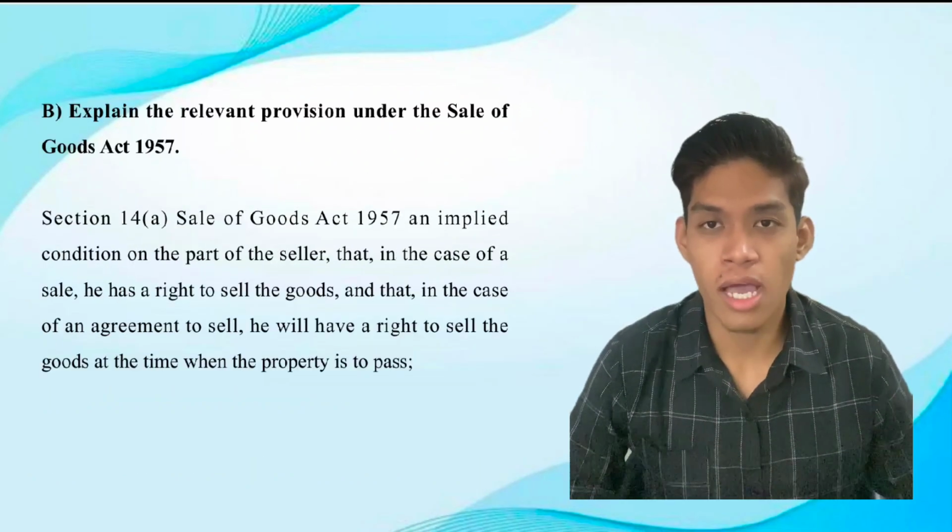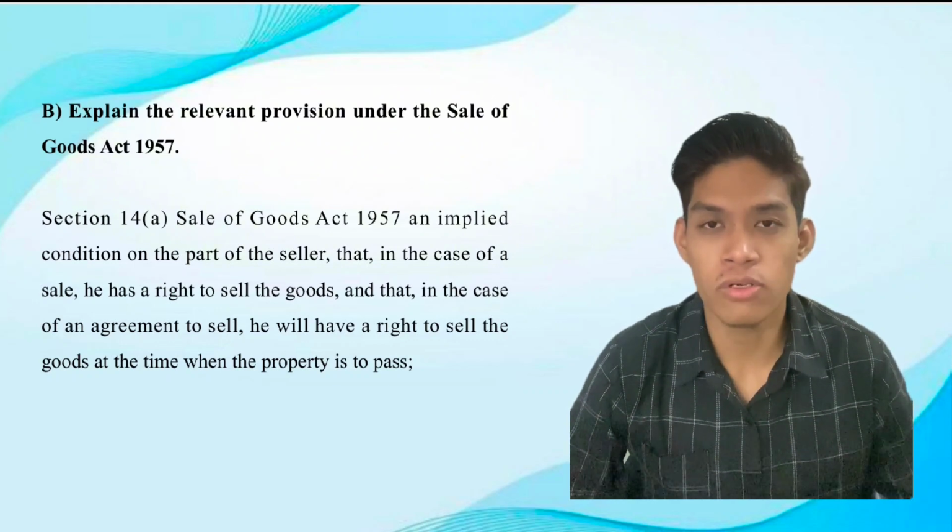Then the question is to explain the relevant provision under the Sale of Goods Act 1957. My answer is section 14(a) Sale of Goods Act 1957, an implied condition on the part of the seller. In the case of a sale, he has a right to sell the goods. And in the case of an agreement to sell, he will have a right to sell the goods at the time when the property is to pass. That's all for me. Thank you.